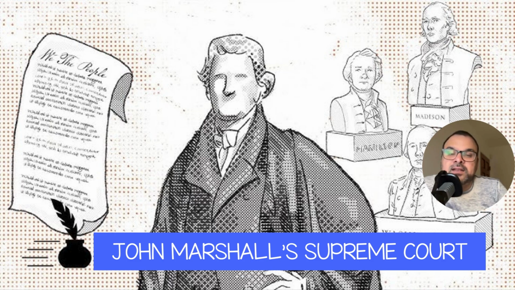And the man who is the Chief Justice, and you'll see this as we go throughout the rest of history, we start to refer to periods in the Supreme Court by the person who is in the Chief's chair, Chief Justice John Marshall. So John Marshall's Supreme Court is what we will speak on here, and we'll talk about some of the context of the Supreme Court decisions that really sort of checked the balance of power.